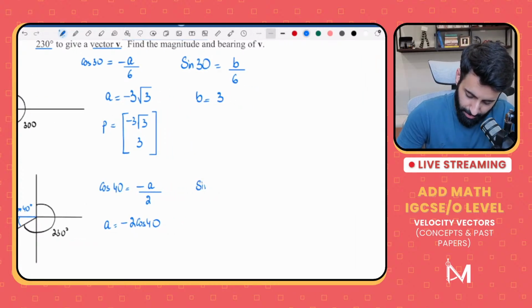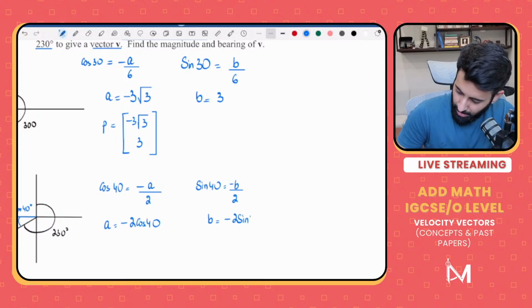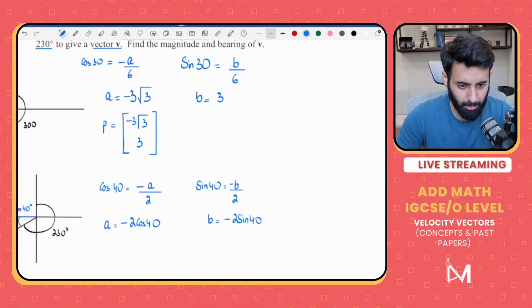Achha, the same way, let's find out B. So for B, we'll have to use sine. Sine 40 is equals to opposite, which is B, over hypotenuse, which is 2. Now B will be negative, so that means B is equals to minus 2 sine 40. Now did you guys notice something? Notice that I did not work this out. I did not simplify it.